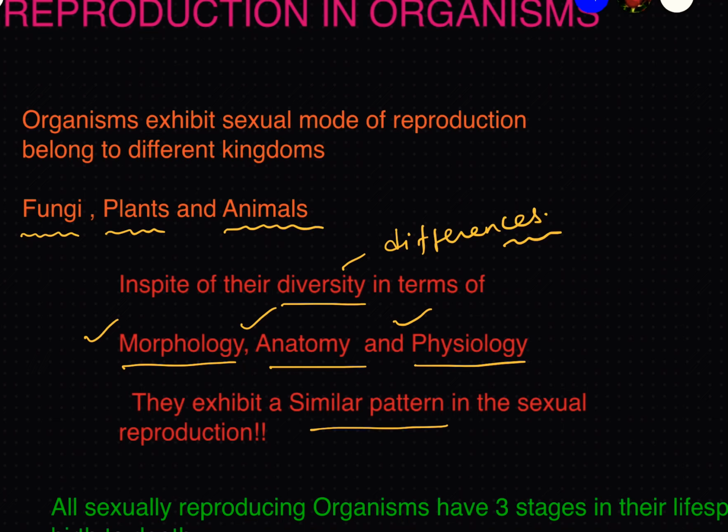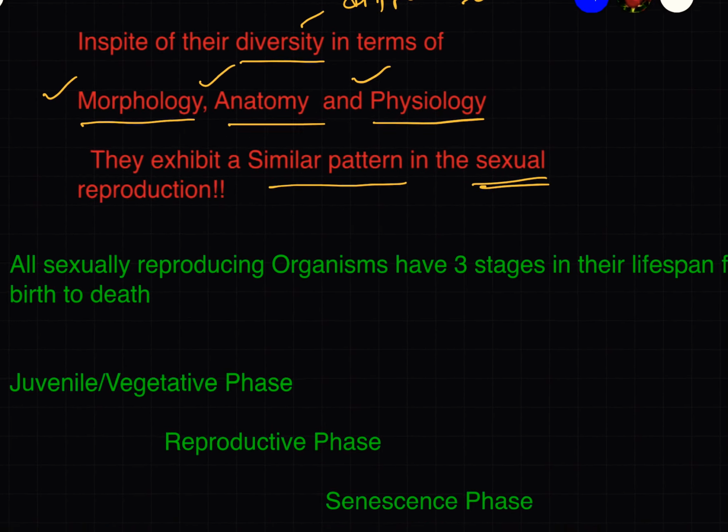So what we should understand here is sexual reproduction is exhibited in kingdoms fungi, plantae and animalia. All these three are three different groups. They are very much different in terms of their morphology, anatomy and physiology, but still all these three exhibit a common pattern when they go for sexual reproduction. Let us see what is that common pattern.